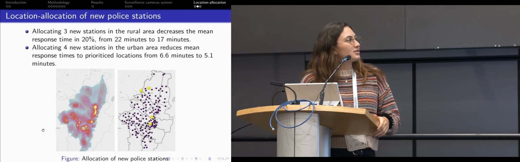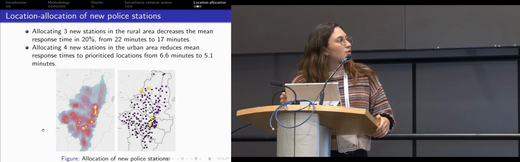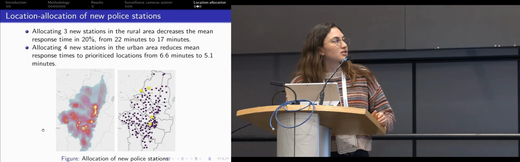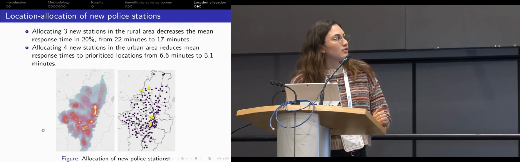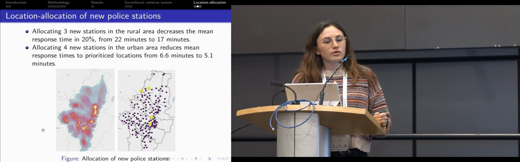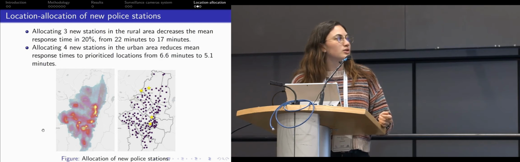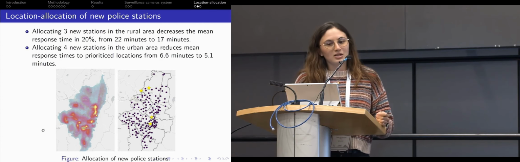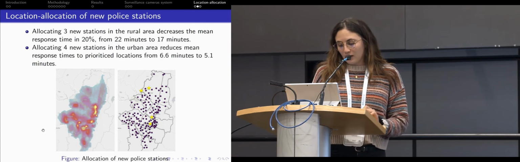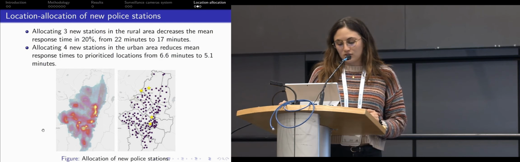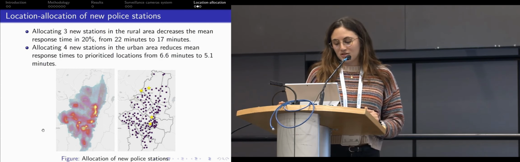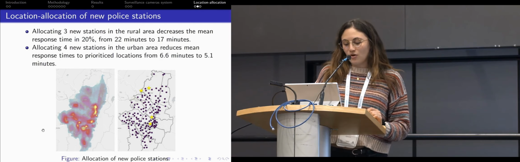Some of the results we got here was that allocating 3 new stations in the rural area decreased the mean response time to the closest police station by 20%, from 22 minutes to 17 minutes. And for the urban area, allocating 4 new stations would reduce the mean response time from 6.6 minutes to 5.1 minutes.